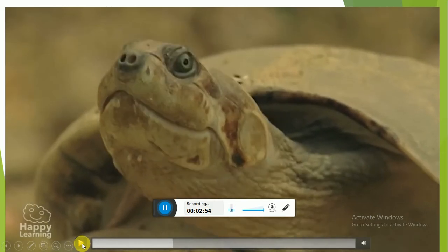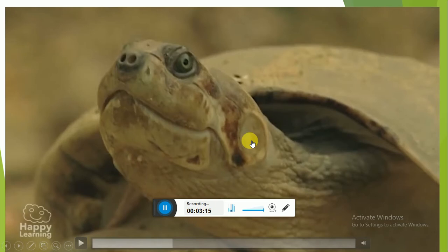So guys, now if you look at this turtle, we know this is a reptile. Is this turtle a mammal? No. Is this turtle a fish? No. Is this turtle a bird? No. This turtle is a reptile.